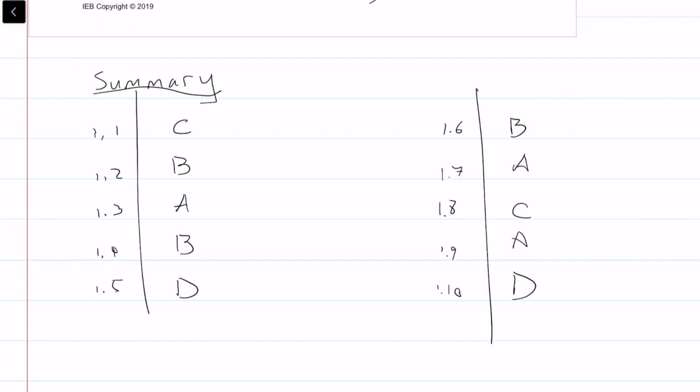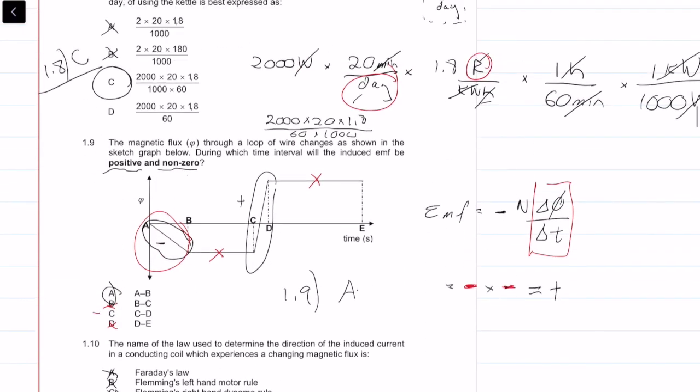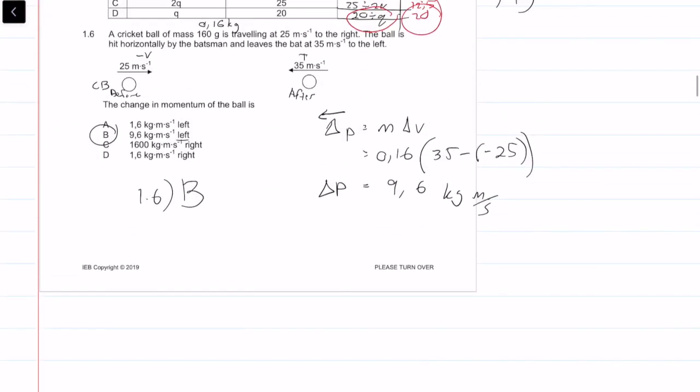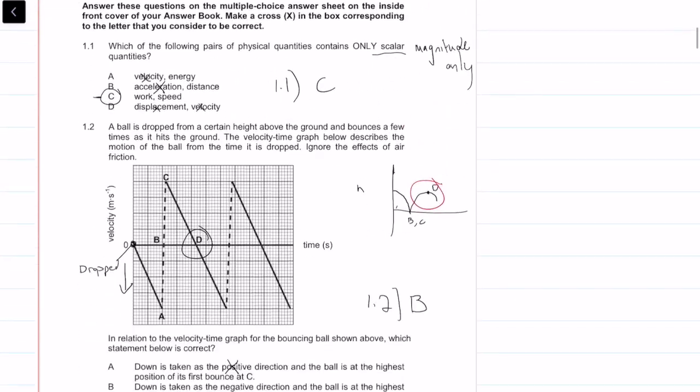Okay, guys, I hope you see that these aren't too difficult. There are some times where we need to think a little bit, but others are just straightforward theory questions.